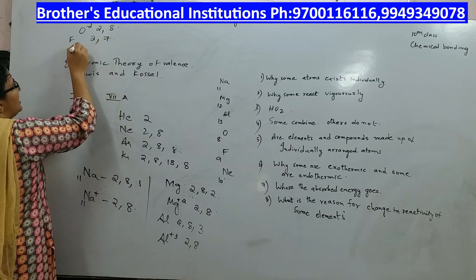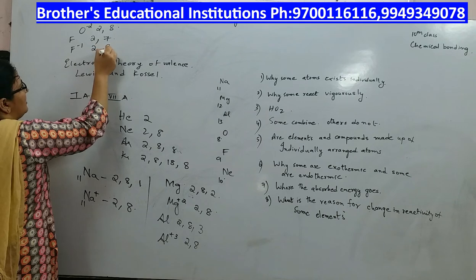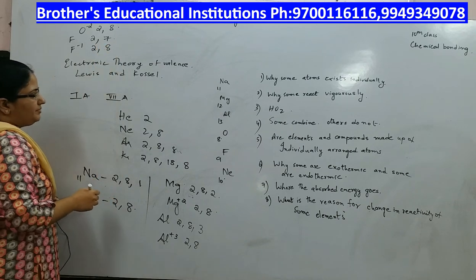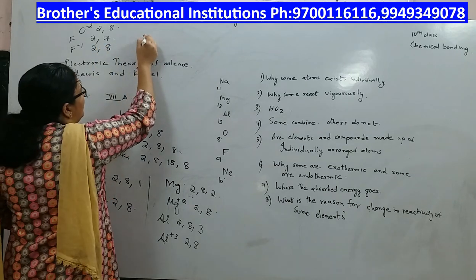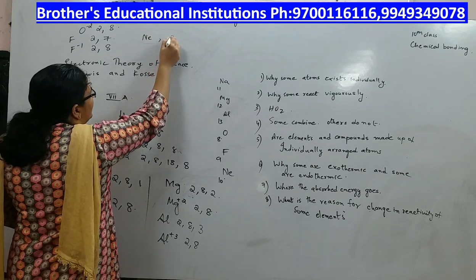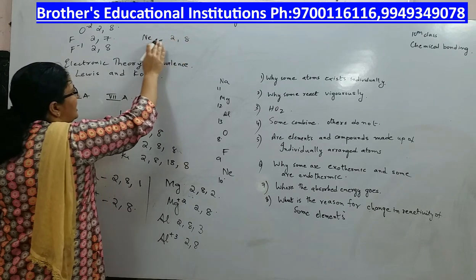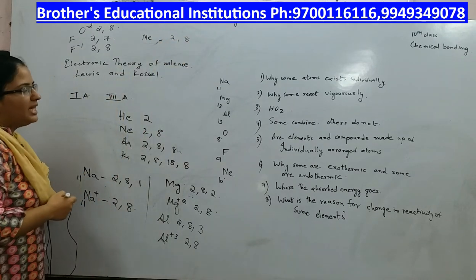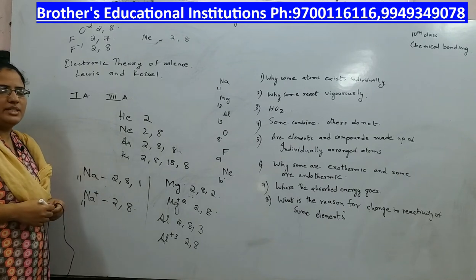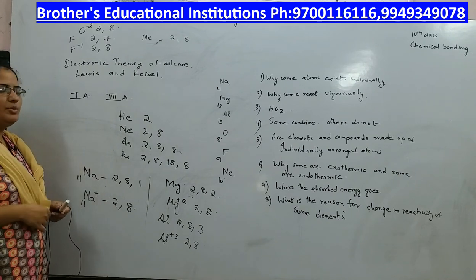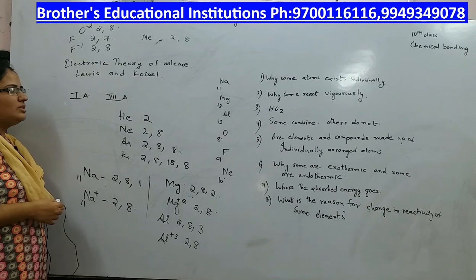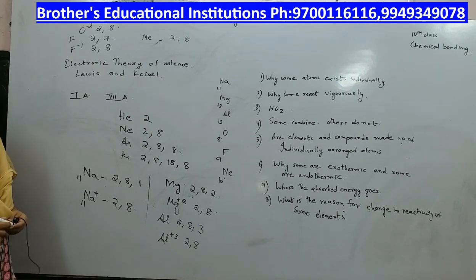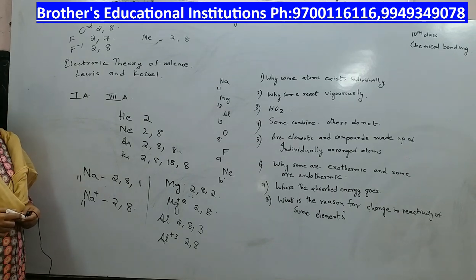In order to become stable, it will gain 1 electron and become 2, 8. Neon has electronic configuration 2, 8. It doesn't combine with any other atom, neither gaining nor losing electrons. This theory was put forth by Lewis and Kossel, so it is called the electronic theory of valence.